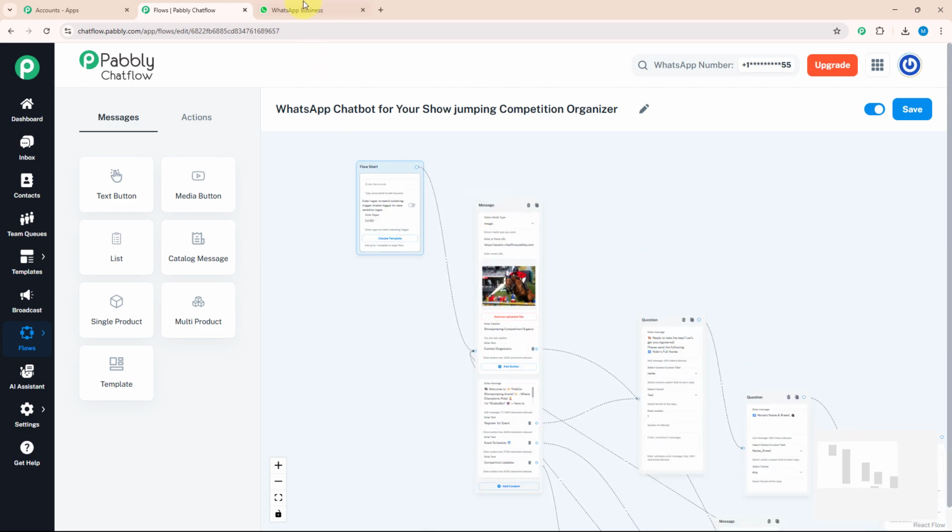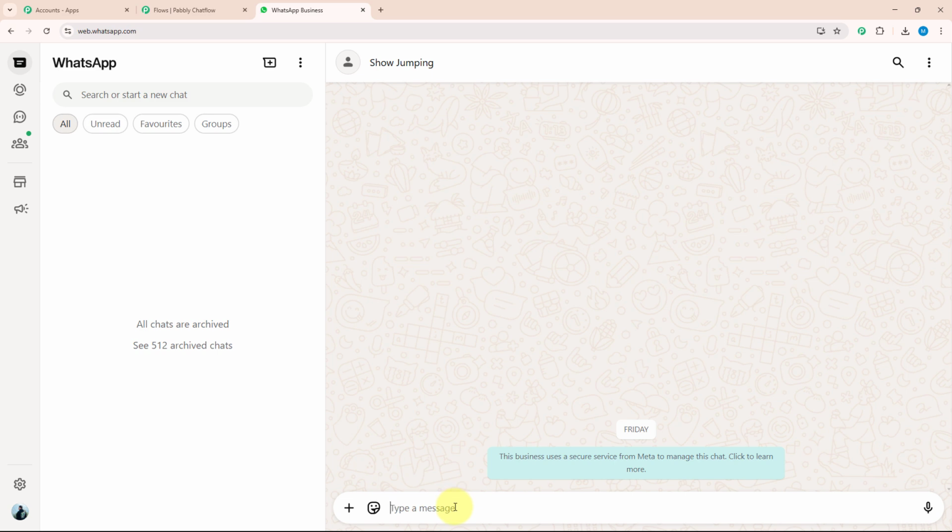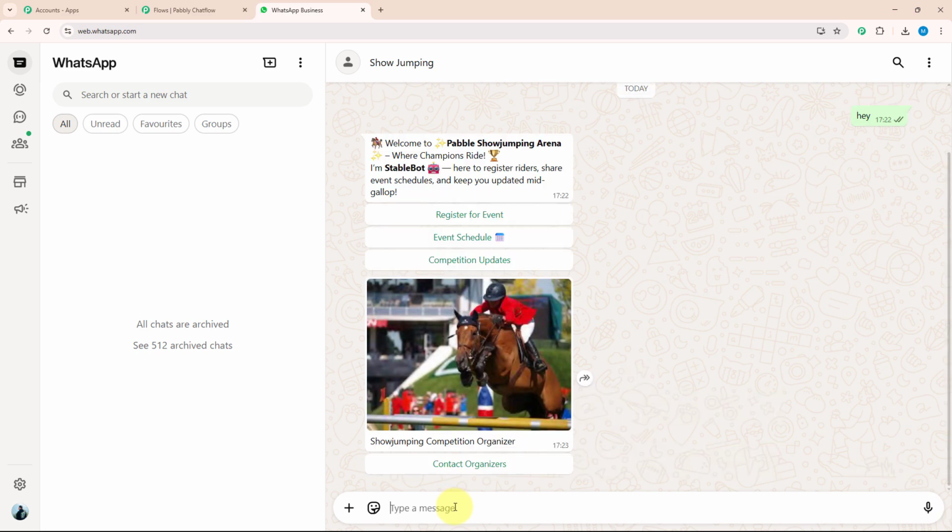For that, I need to open WhatsApp Web and over here, I will type a key message, for example, hey. As soon as I have entered my key message, I got a reply which welcomed me to Pabbly Show Jumping Arena. And with that, I got a few action buttons out of which I can select according to my requirement. Let's say I want to know about event schedule. I will click on that.